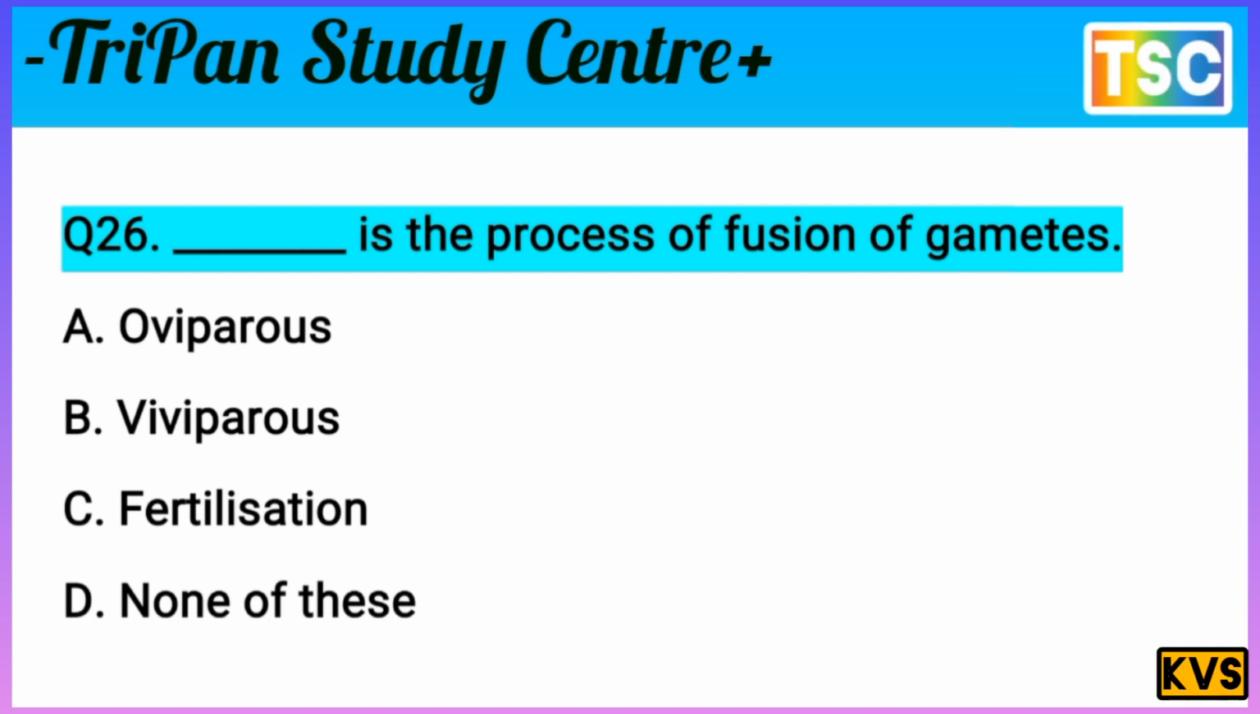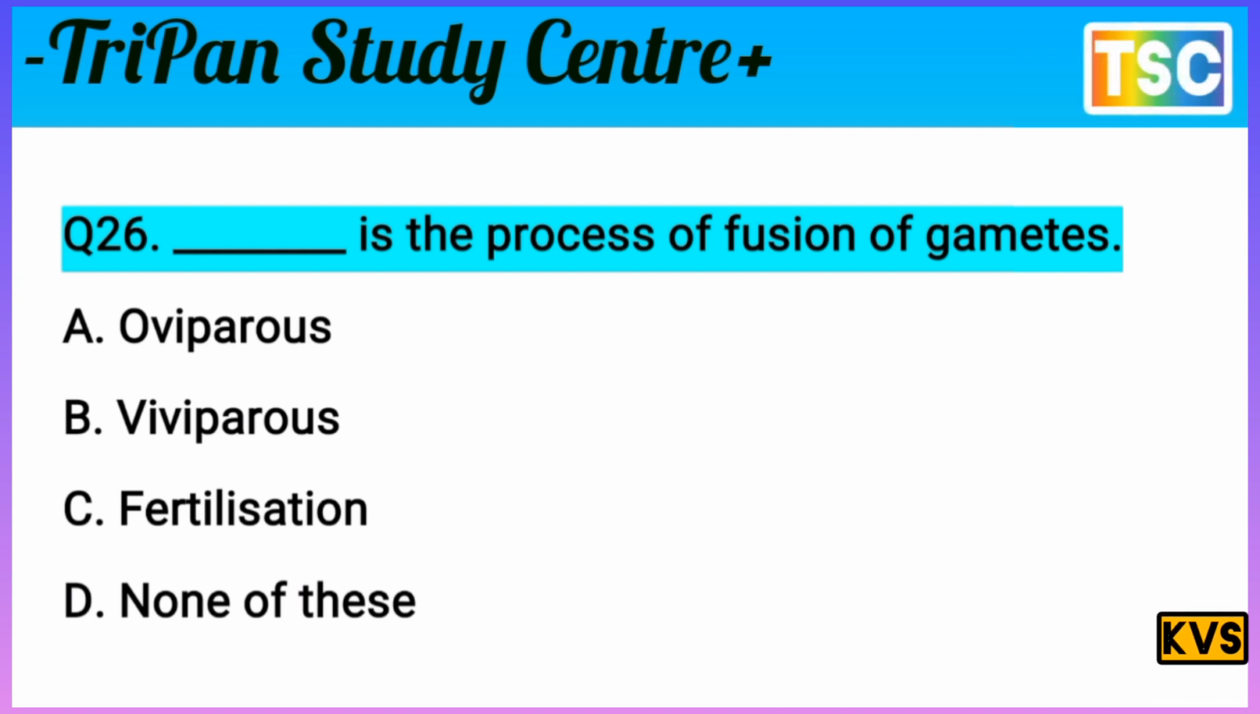The question is interesting. But first of all, you must give a correct answer and write the correct answer in your notebook first. That's important. Also write the correct answer in the comment box. That's important. And then let's check the correct answer of this question. Dash is the process of fusion of gametes. A. Oviparous. No way. Oviparous is not the correct option here. B.